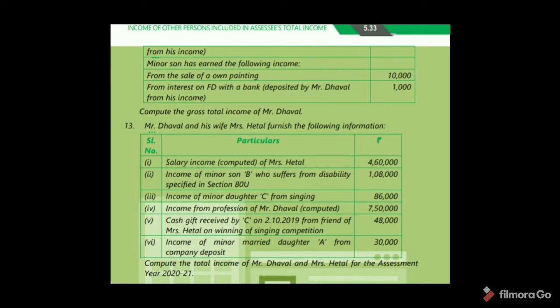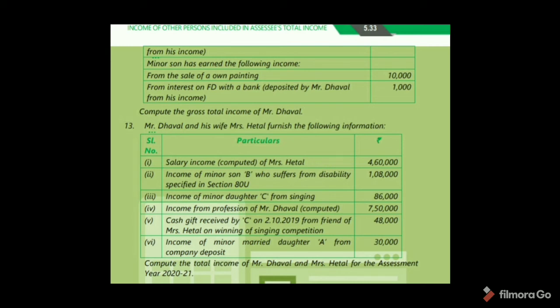See option C, second one: income of minor son who suffers from disability specified in section 80U is not to be included in the income of Mr. Dawal. And next, the third one is also not to be included, it is professional skill. And next, the cash gift received by C from a friend of Mrs. Hetal on winning of a singing competition is also not to be included.